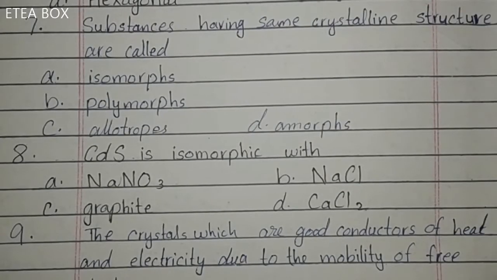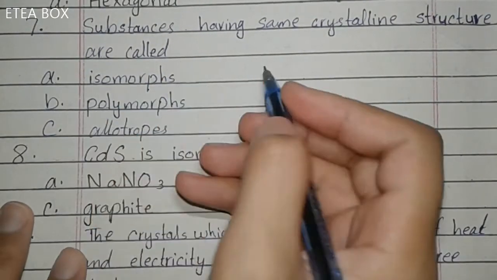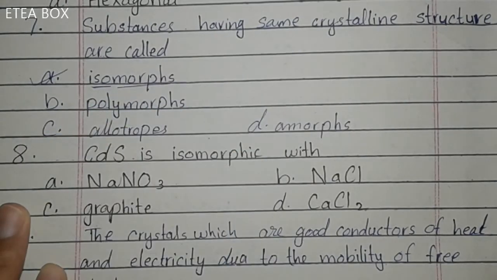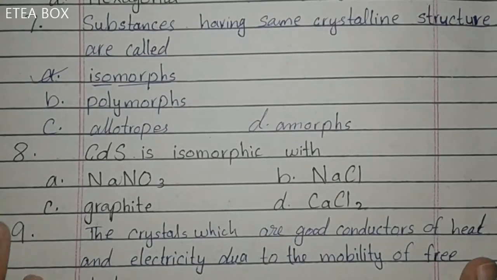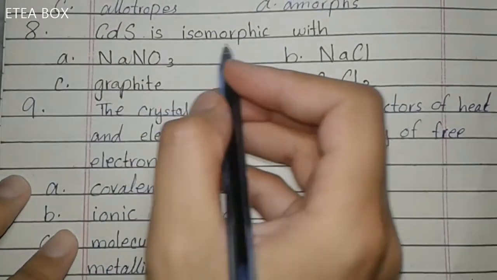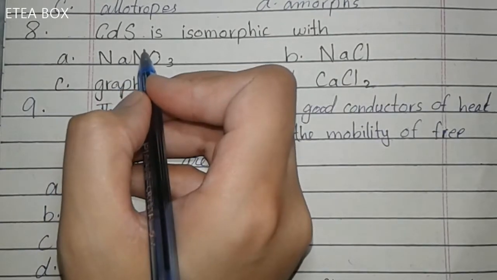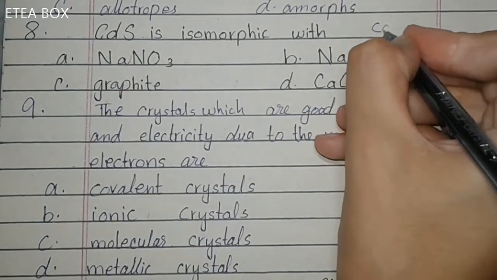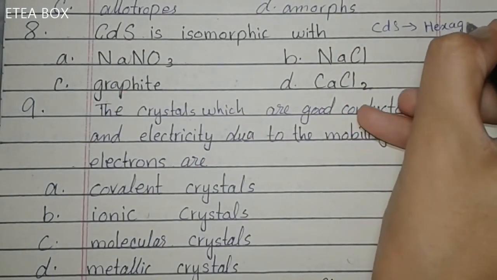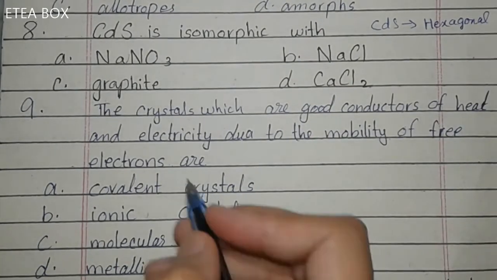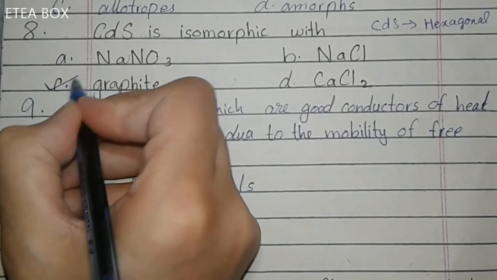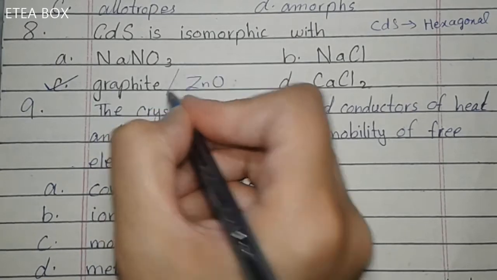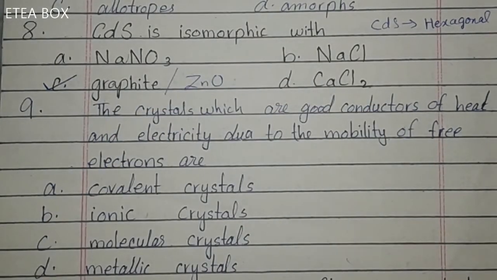Next one, substances having same crystalline structure are called. Same crystalline structure means isomorph. Iso means same and morph means shapes or structure, okay. So the substances having same crystalline structure are called isomorphs. Cadmium sulfide is isomorphic with. So in your book, it is given in isomorphic topic that cadmium sulfide has hexagonal crystal structure, okay. And we also know that graphite is also hexagonal. So option C is correct. Isomorphic with graphite, okay. And we also know that zinc oxide is also a hexagonal crystal, okay. So option C here is correct.